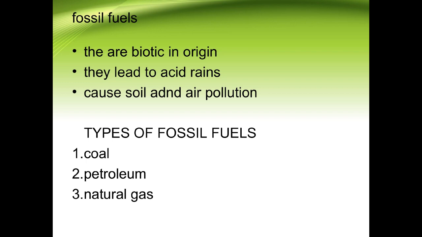Many a time, due to the non-biodegradability of these substances or the biotic substances of the fossils, some amount of gases are released, and when these gases go up into the atmosphere and combine with the droplets of water, that is rain, and come down again in the form of rain, they lead to acid rain, which is very harmful for every organism, children. Meaning the plants, the animals, the humans as well, we can say.